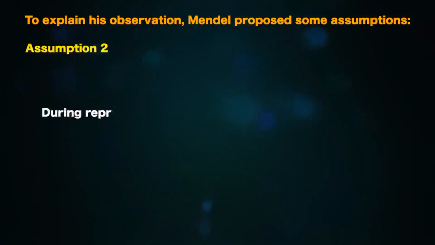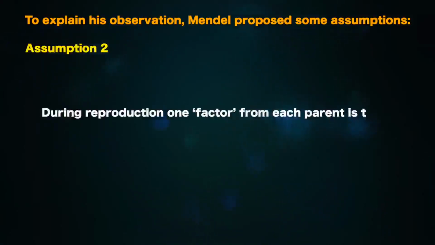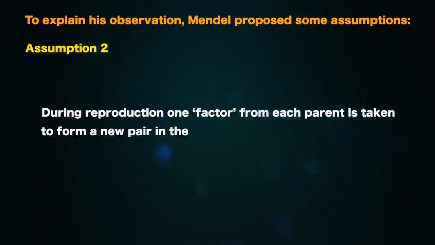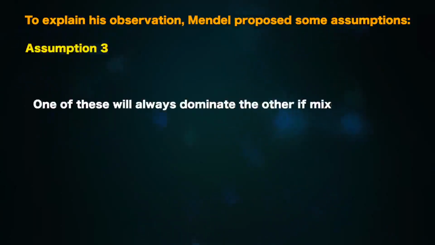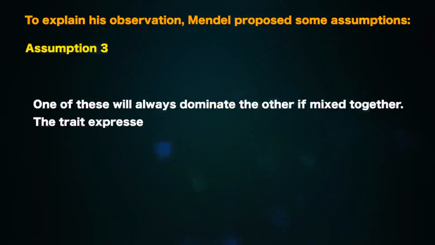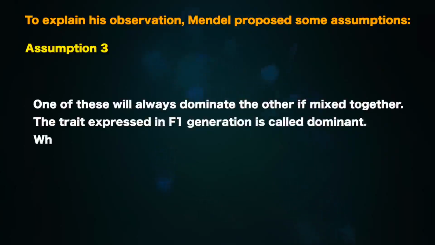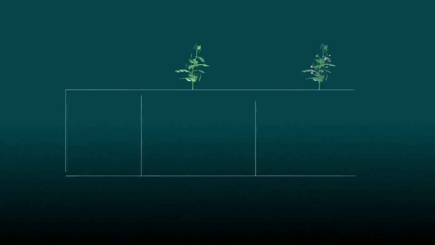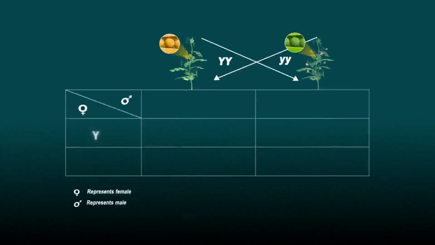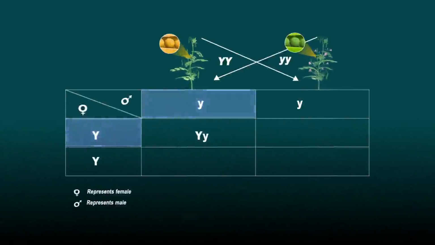Assumption 2. During reproduction, one factor from each parent is taken to form a new pair in the progeny. Assumption 3. One of these will always dominate the other if mixed together. The trait expressed in the F1 generation is called dominant, while the other, which did not express in the F1 generation, is called recessive. Assume that capital Y, the one causing yellow color, is the dominant factor. That means if capital Y and small y come together, capital Y will dominate. Then the pea seeds will always be yellow in color.